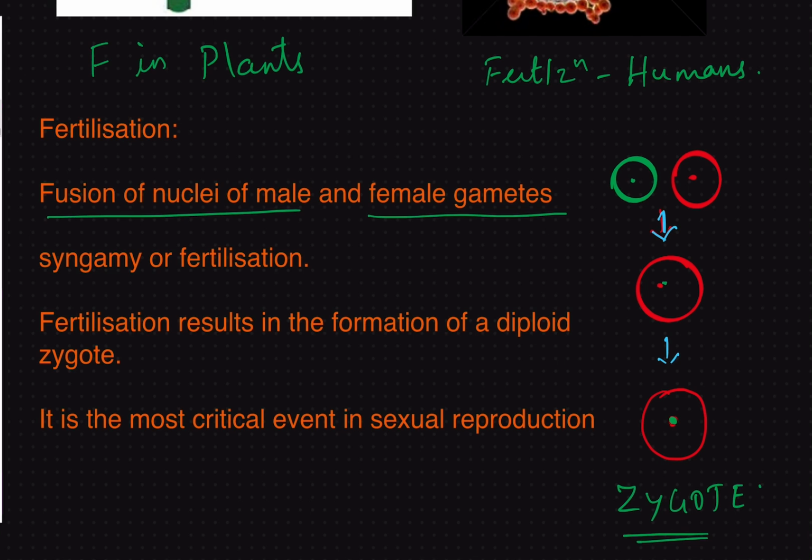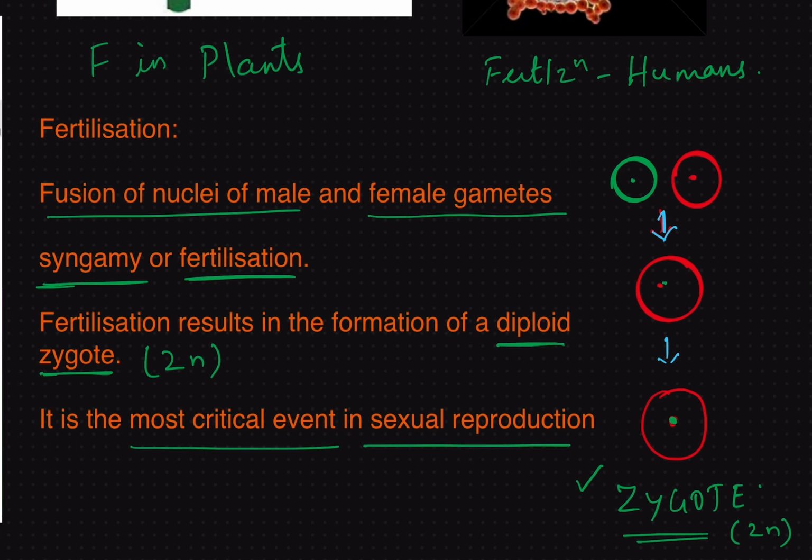Now, fertilization is otherwise referred to as syngamy, right? It results in the formation of a diploid zygote. The outcome of fertilization, or fusion of the male and the female gamete, is always a diploid zygote. What do you mean by diploid? Diploid means a cell having two sets of chromosomes. Fertilization is the most critical event in sexual reproduction. Zygote, which is diploid in nature, acts as a link between the generations. It is the first cell of the next generation, right?